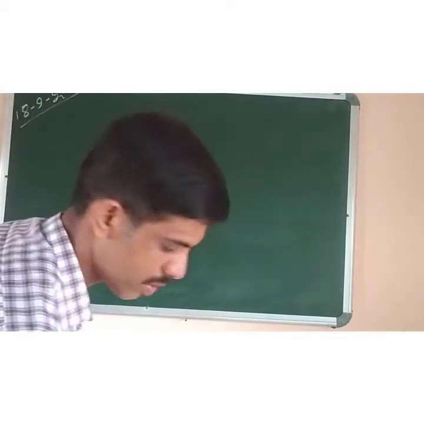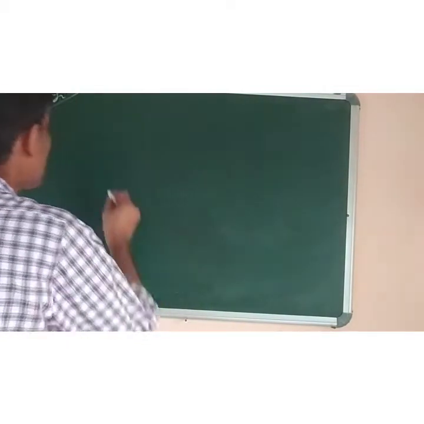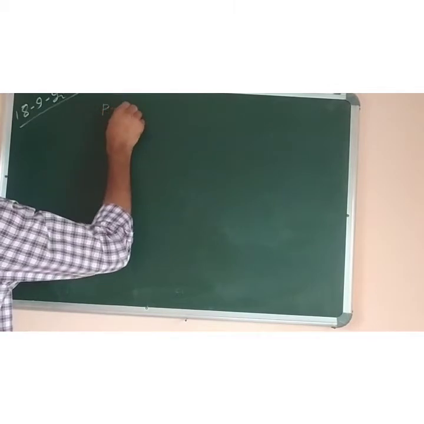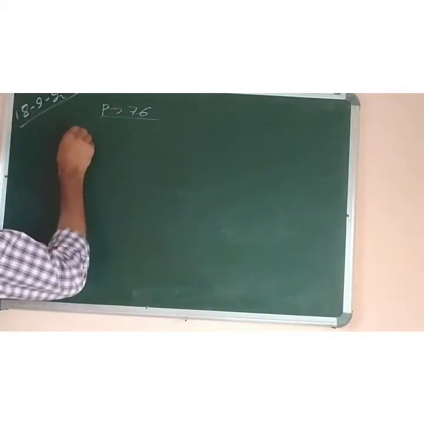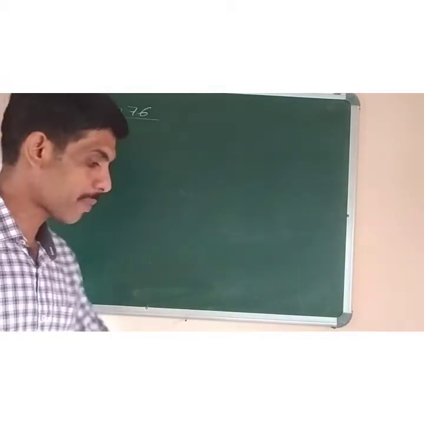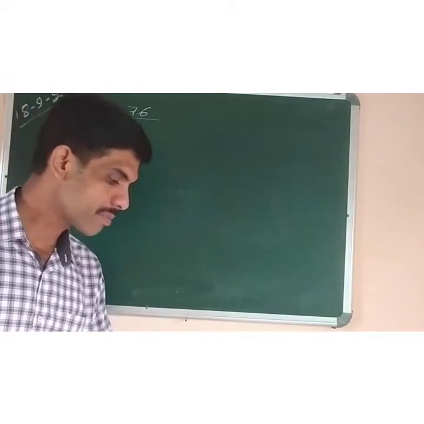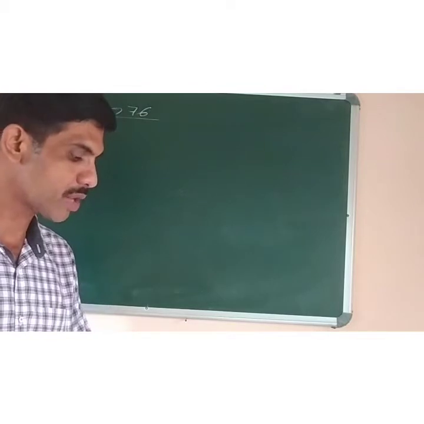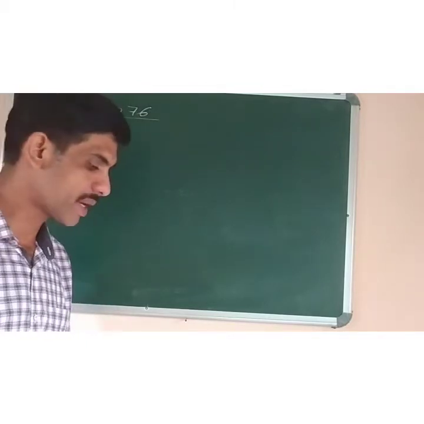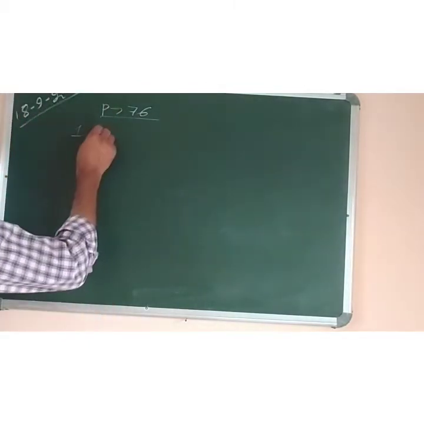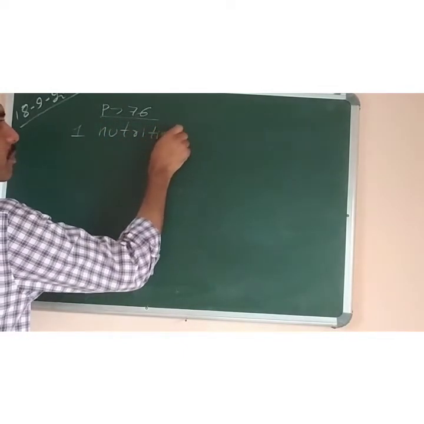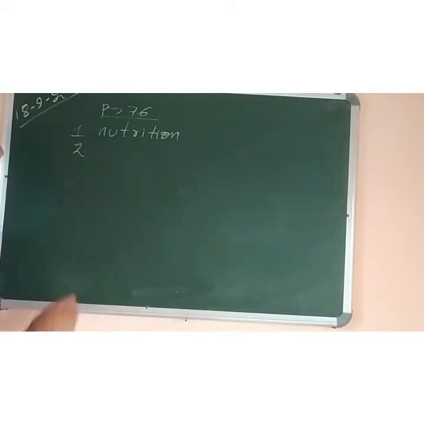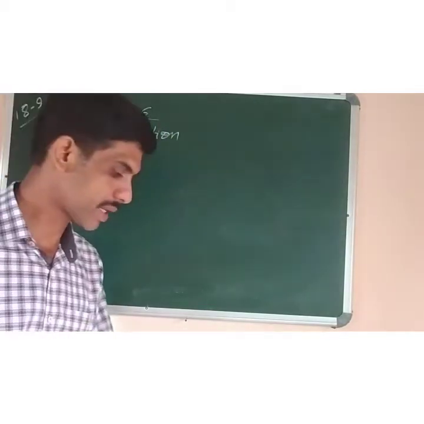Okay. So now the questions on page 76. In-text questions. Fill in the blanks. Number 1. The process by which an organism takes in food and uses it to produce energy for growth and development is called nutrition. So nutrition is the correct answer. Nutrition and digestion both are given there. Digestion is not the correct answer here.